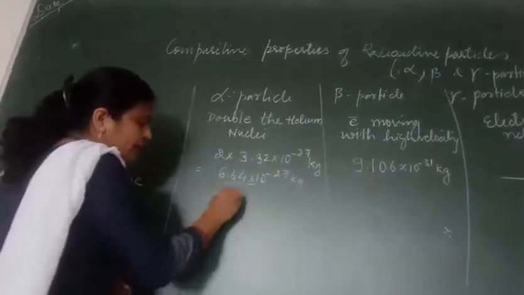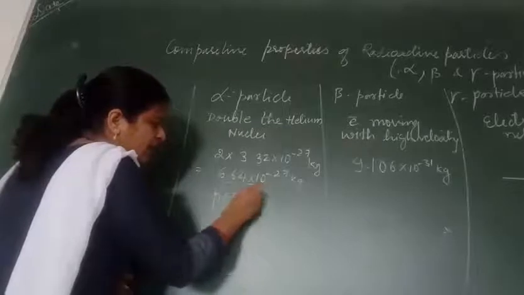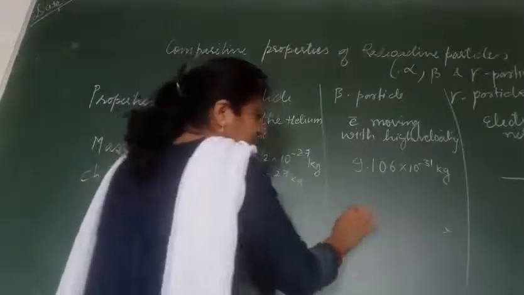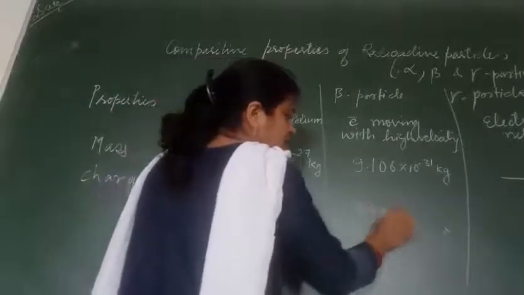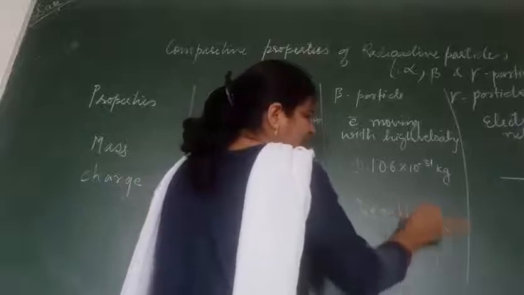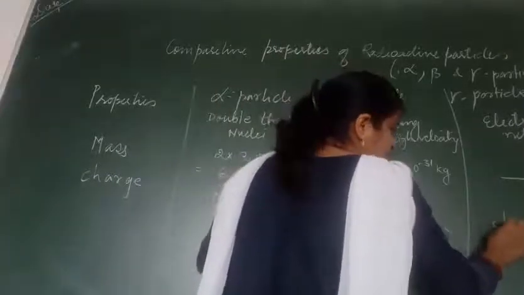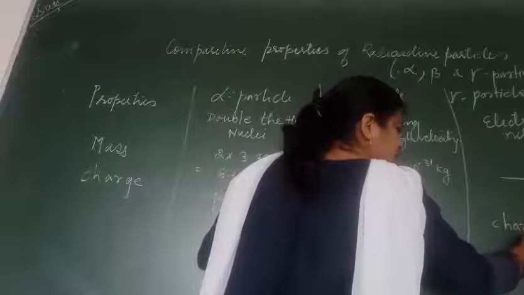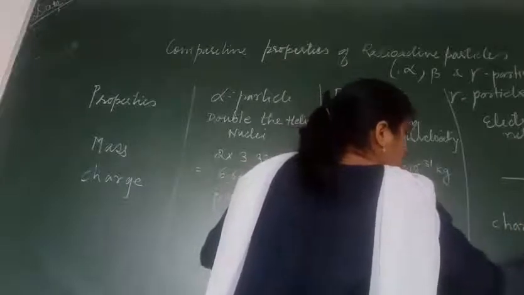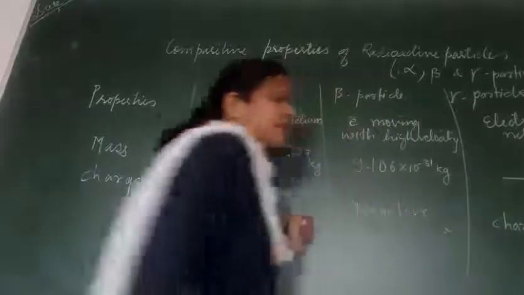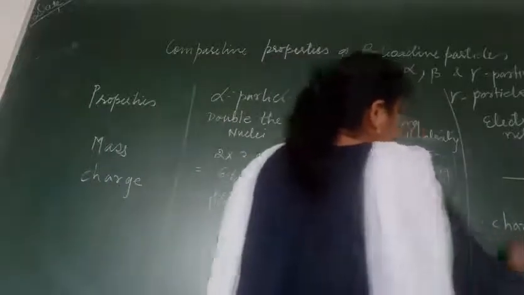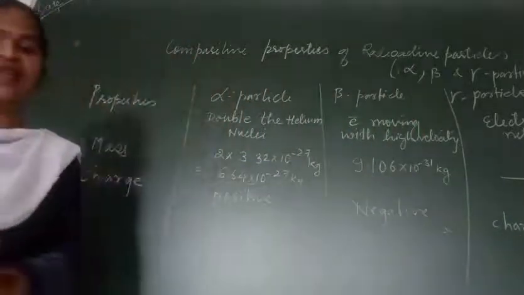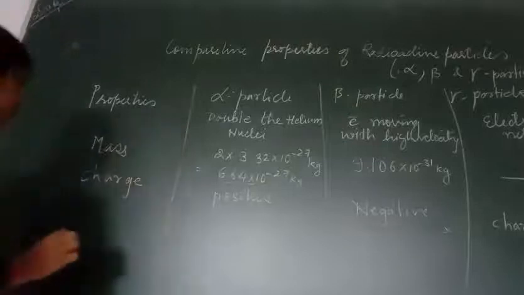Beta particle is negative in charge, and gamma is chargeless. We can just put no charge at all. It doesn't have any charge. Okay, it is chargeless.